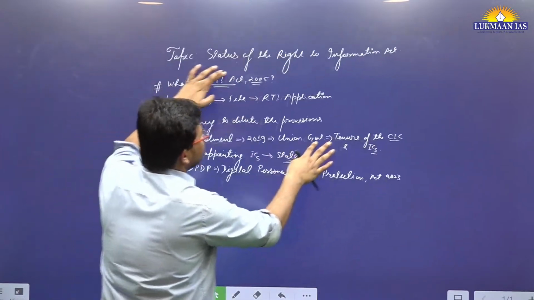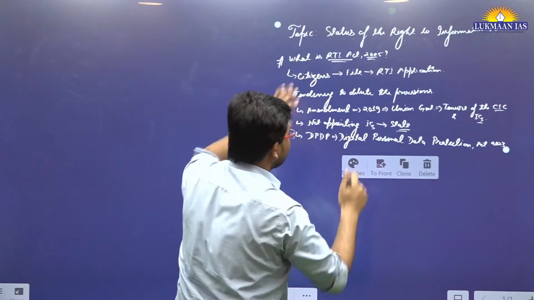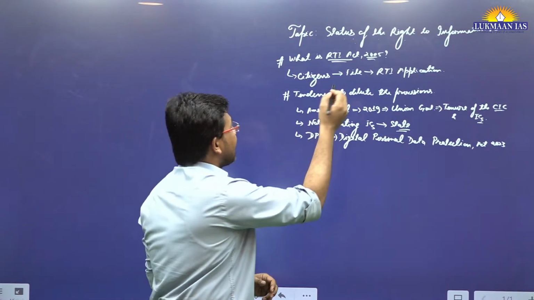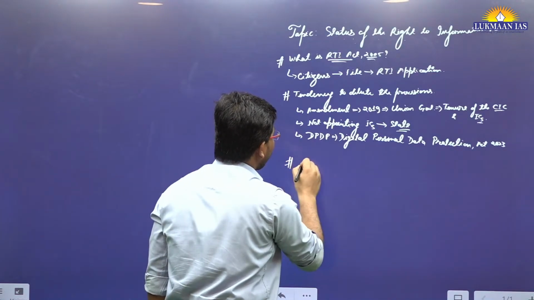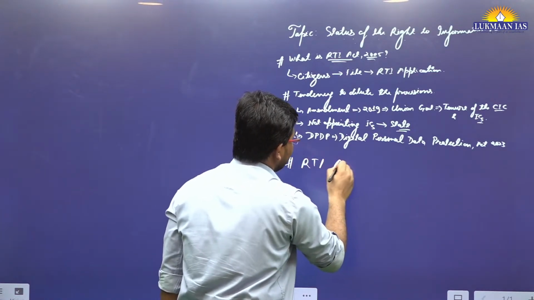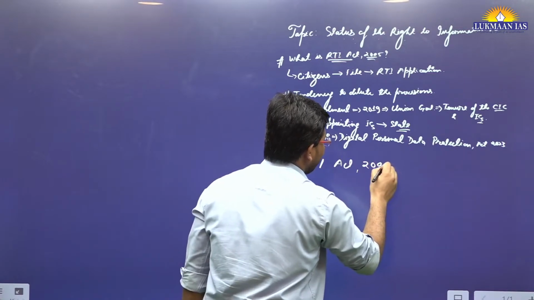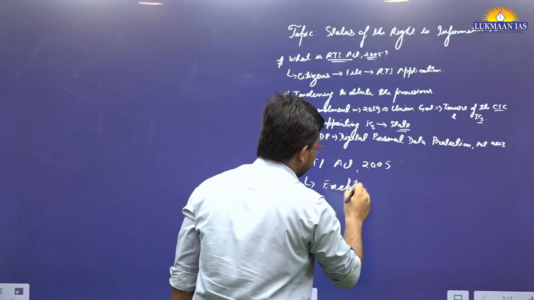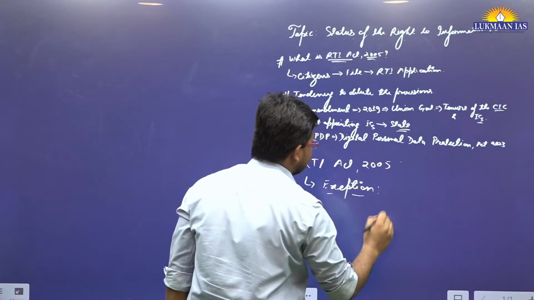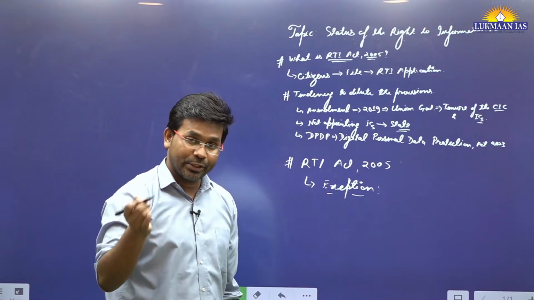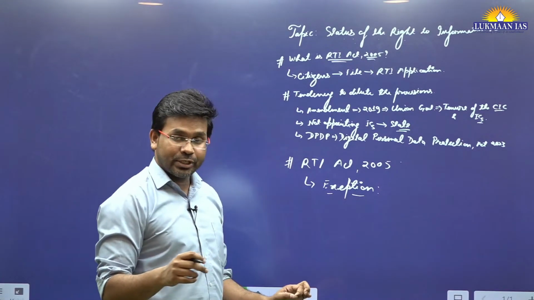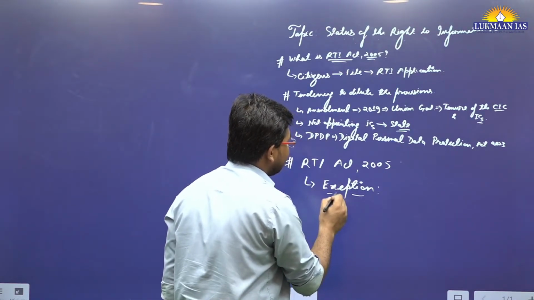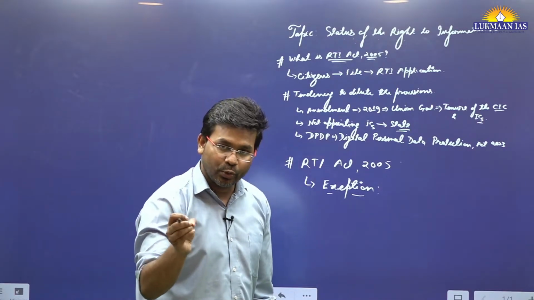How it dilutes the provisions of the RTI Act, we are going to understand about that now. The RTI Act 2005 in its original format does have some exceptions. For example, if a citizen asks for some information from a public information official, that official can take the help of these exemptions placed in the Act to deny giving information to the people.